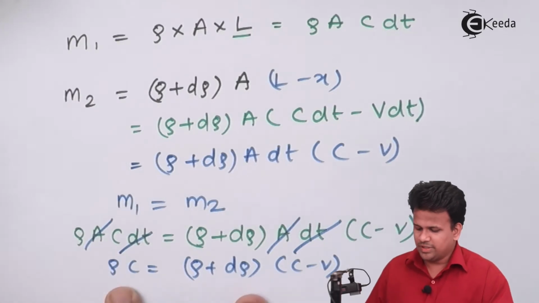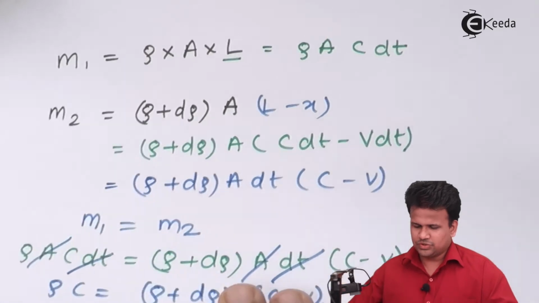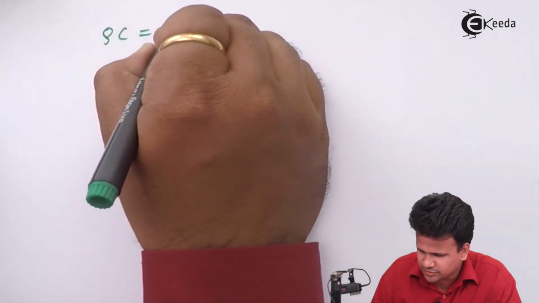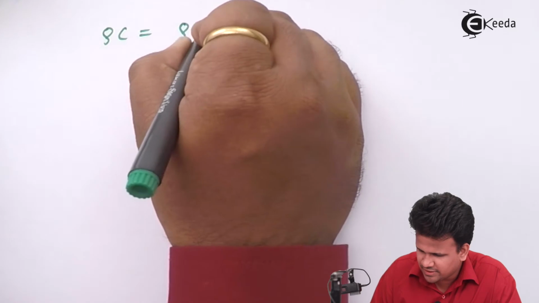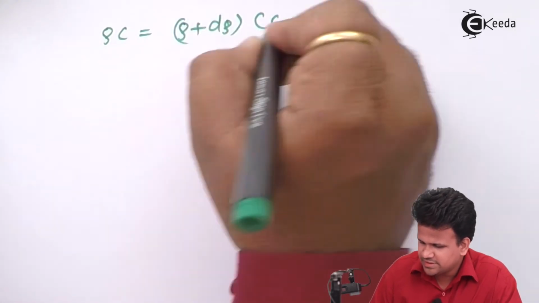Now let us expand this and calculate this value. So rho into C is equal to, let us write down this entire equation, (rho plus d rho) into (C minus V).